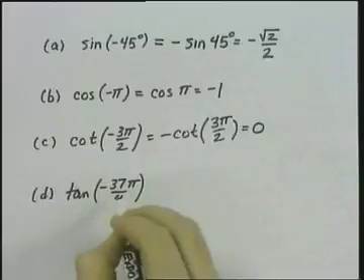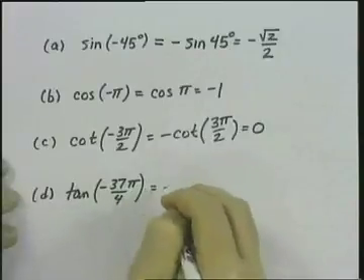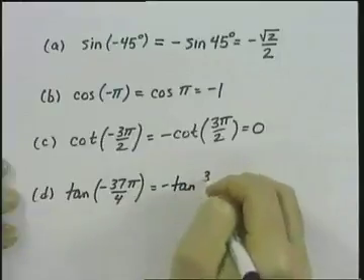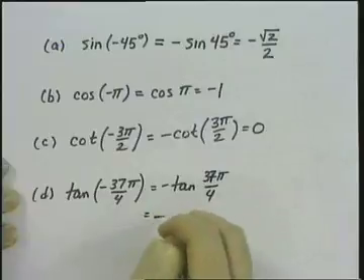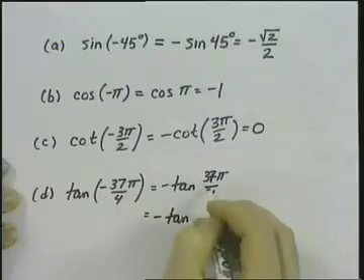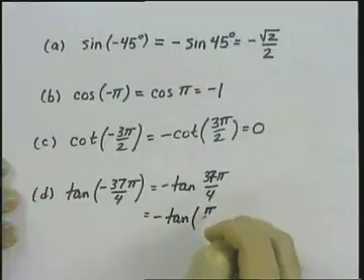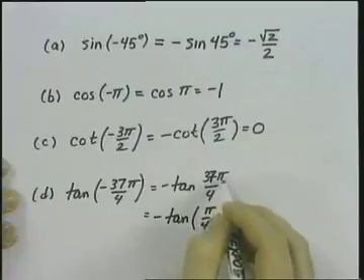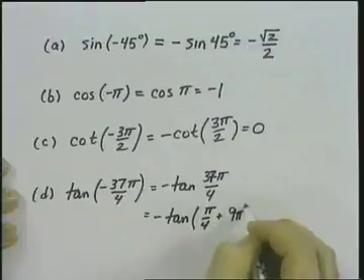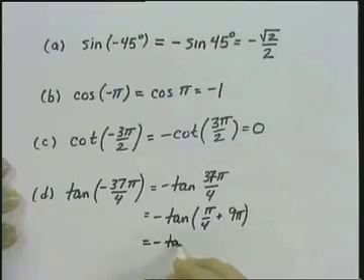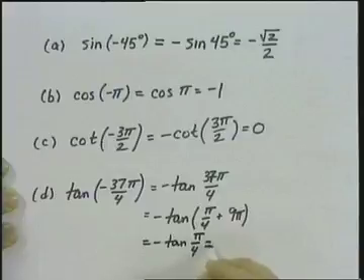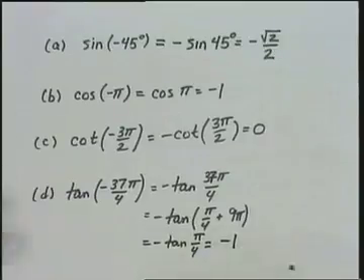We want the tangent of negative 37 pi over 4. That'll be the negative tangent of positive 37 pi over 4. We should recognize that I can write 37 pi over 4 as pi over 4 plus 36 pi over 4, or 9 pi, because of the fact that the tangent function is periodic with period pi. This is going to equal the negative tangent of just pi over 4. The tangent of pi over 4 is 1, so negative tangent of pi over 4 will give me negative 1.